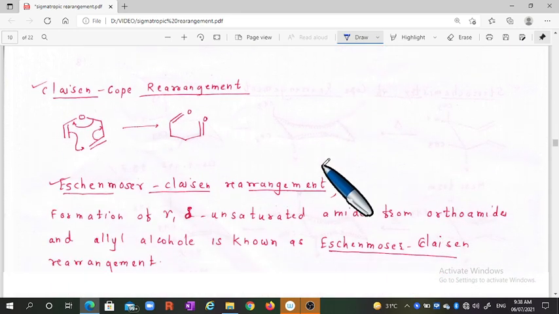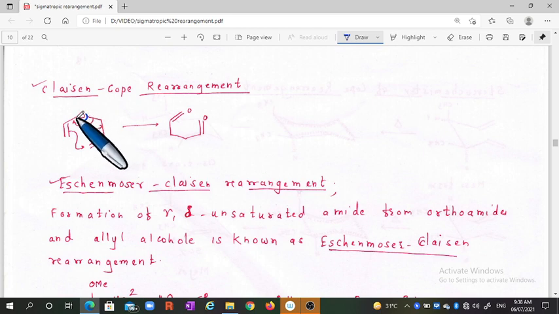Claisen-Cope rearrangement. In this case, oxygen is changed instead of carbon, and we will obtain such a type of product, sorry, this is the carbon one, and we will obtain the Claisen-Cope rearrangement.